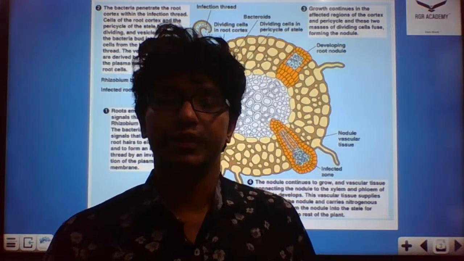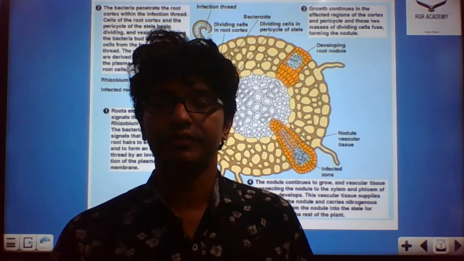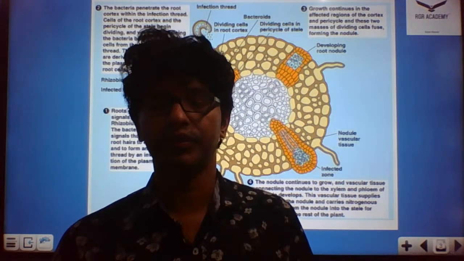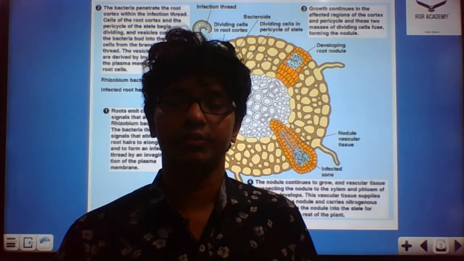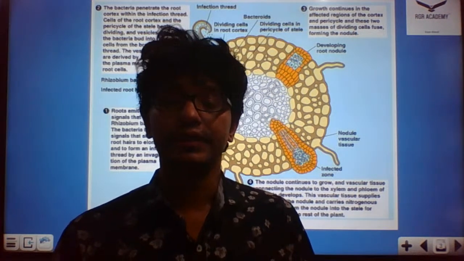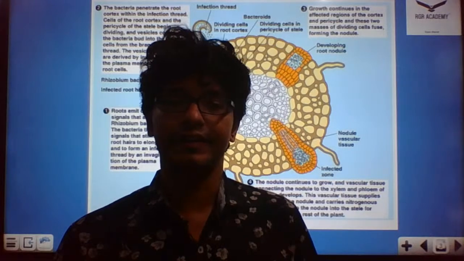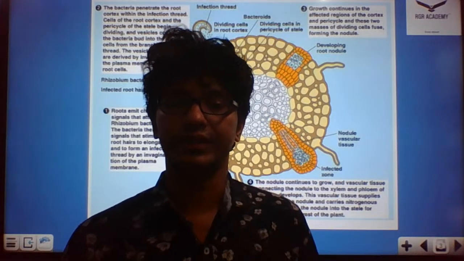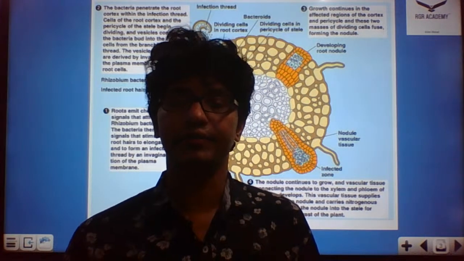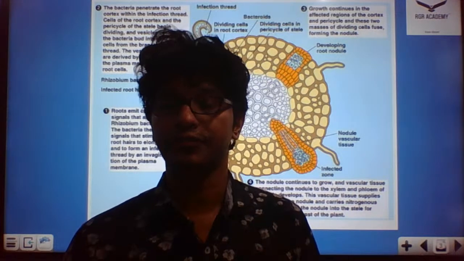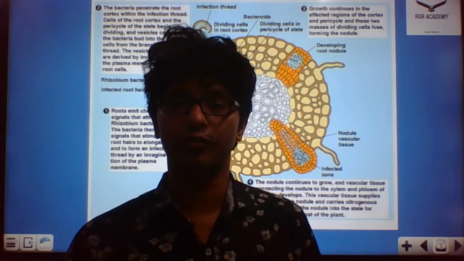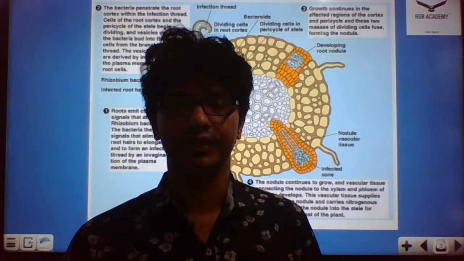In this particular chapter, today we'll start with the nitrogen metabolism. Coming to the nitrogen metabolism, what are the things that we're going to discuss? We'll discuss the nitrogen cycle, with its different parts: ammonification, nitrogen fixation, root nodule formation, nitrification, denitrification, and also the fate of ammonia. And the other mode of nutrition, the heterotrophic mode of nutrition, we're also going to discuss in this chapter.